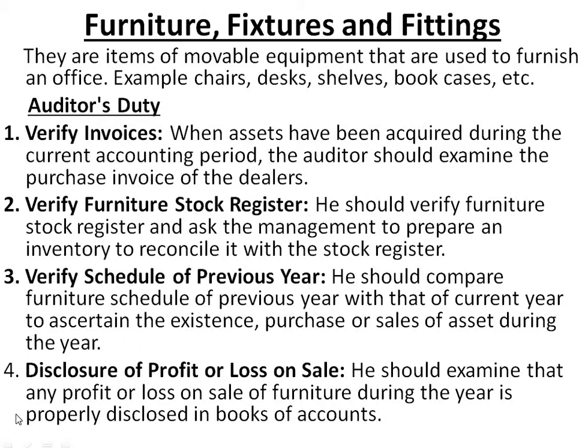So to verify whether it has recently been purchased, he will check the purchase invoice and acknowledge whether that particular asset has been purchased for so and so amount or not.